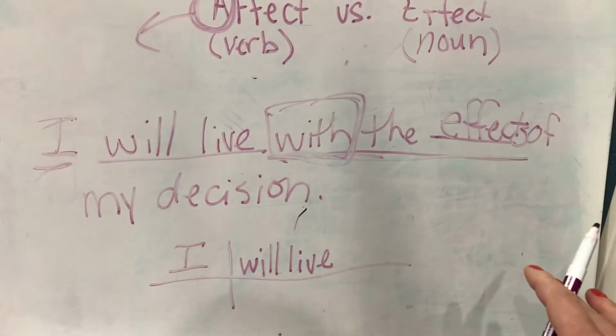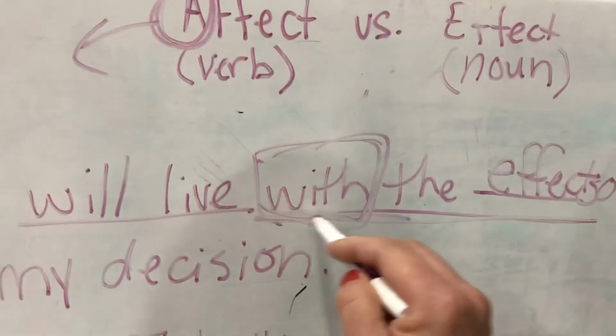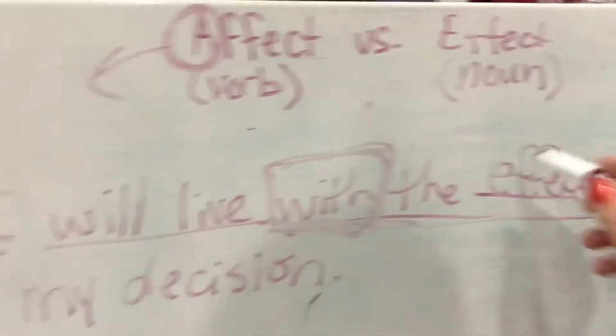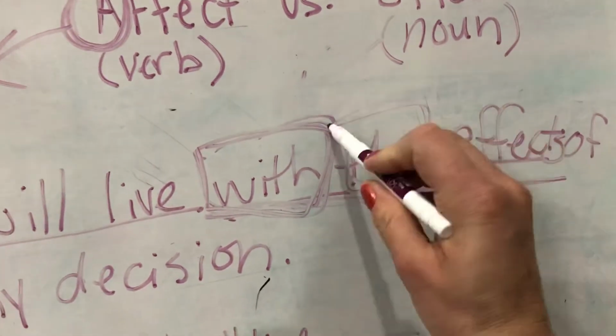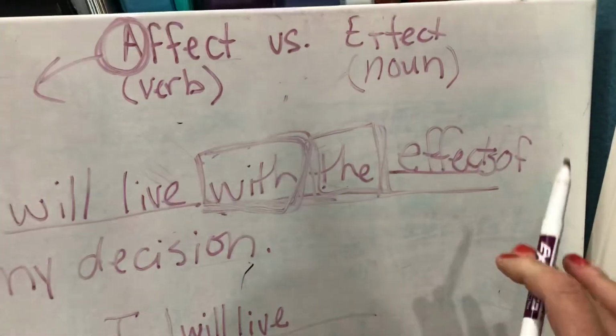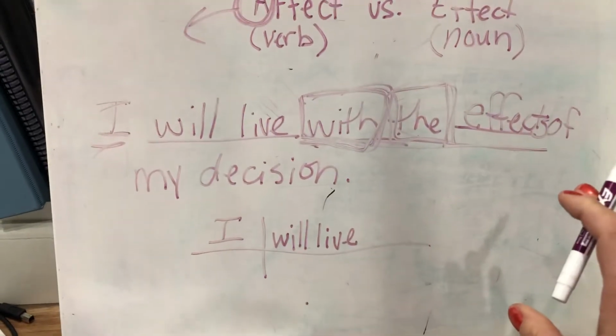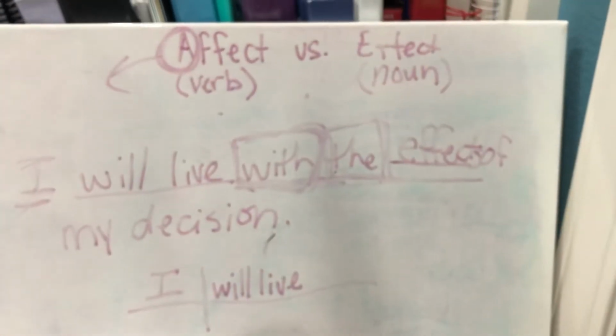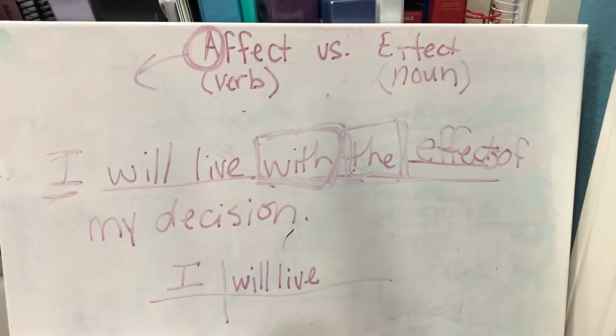Okay. I hope that makes sense. If you watch the other videos and kind of understand where I'm coming from, look for prepositional phrases. Look for the or an. And that generally 99% of the time is going to be how you find the difference between affect and effect. Everything else, affect is going to be a verb.